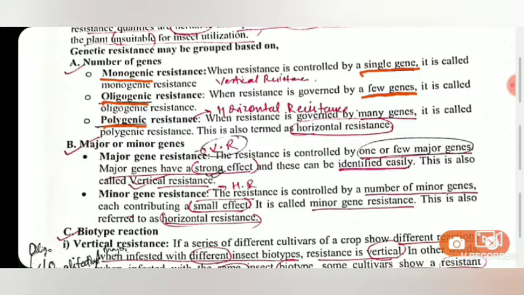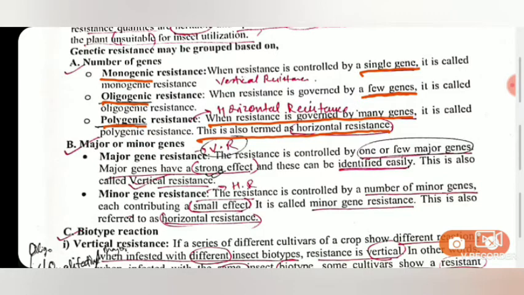When the resistance is governed by many genes, it is called polygenic resistance, also termed horizontal resistance. Polygenic resistance is mostly a combination of many recessive genes, but oligogenic resistance involves two or a few major genes.